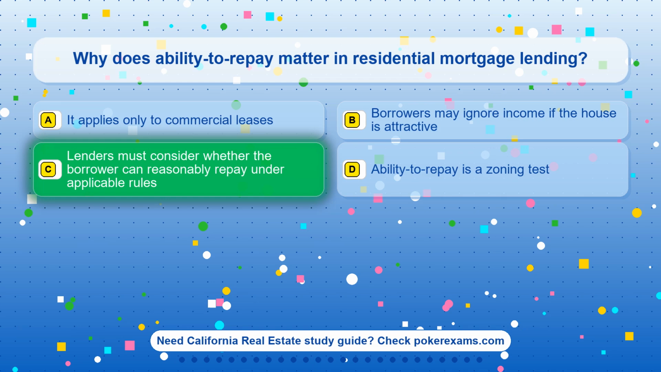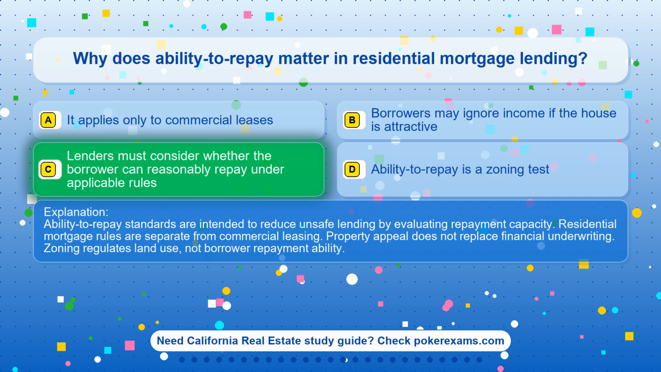The correct answer is option C. Lenders must consider whether the borrower can reasonably repay under applicable rules. Ability to repay standards are intended to reduce unsafe lending by evaluating repayment capacity. Residential mortgage rules are separate from commercial leasing. Property appeal does not replace financial underwriting. Zoning regulates land use, not borrower repayment ability.